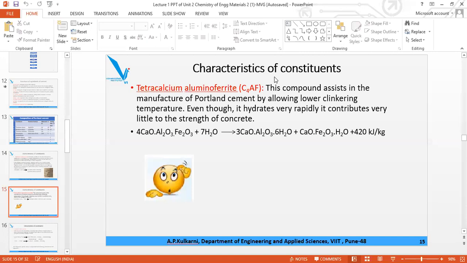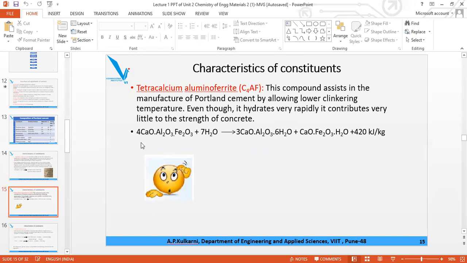4CaO·Al2O3·Fe2O3 plus 7H2O. Earlier there were 6H2O, now this is 7H2O. 3CaO·Al2O3 will come here and 6H2O will come here, and 1 CaO, 1 Fe2O3. CaO will be represented by C and Fe2O3 by F. So CaO plus Fe2O3 and 1H2O.